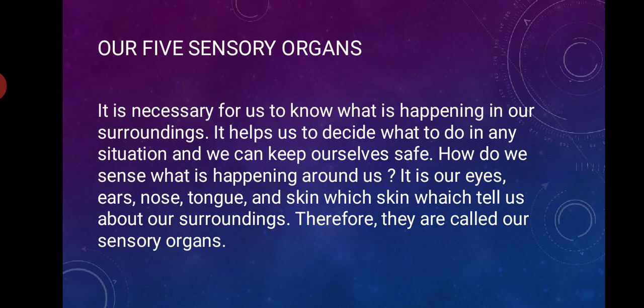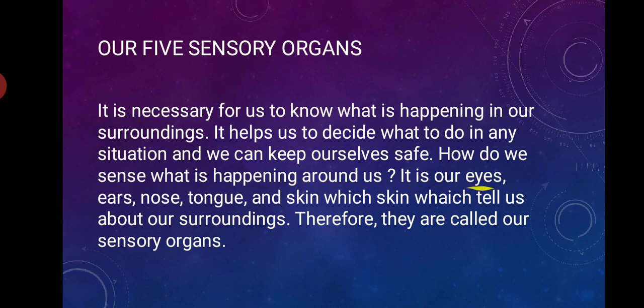It is necessary for us to know what is happening in our surroundings. It helps us to decide what to do in any situation, and we keep ourselves safe. How do we sense what is happening around us?